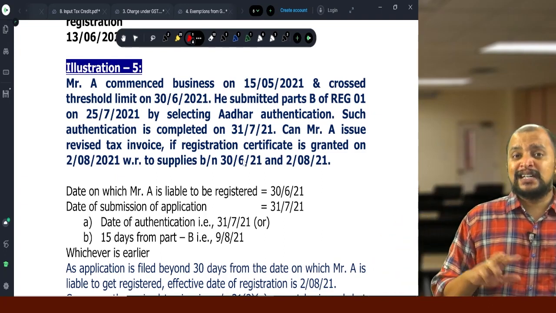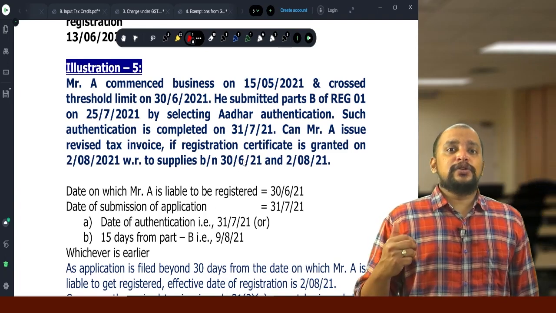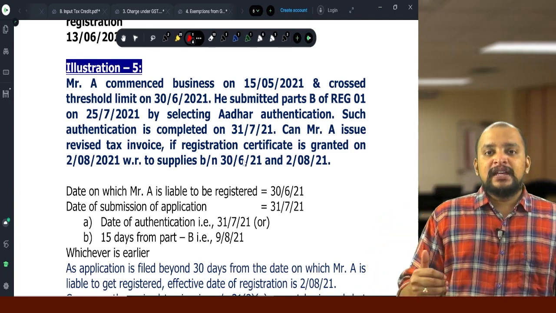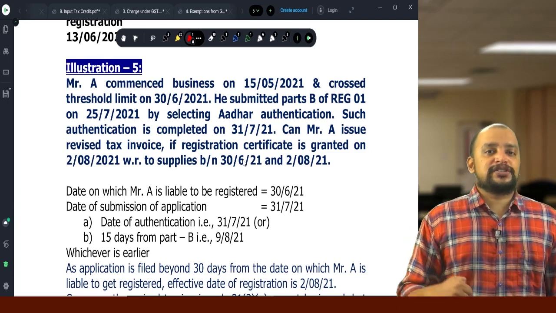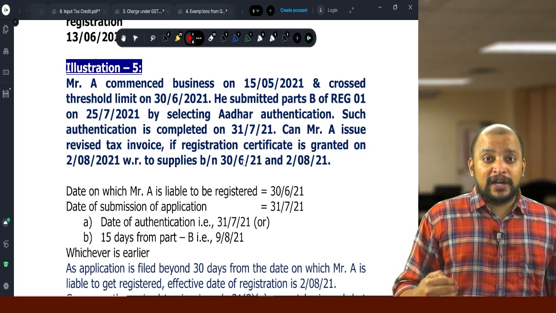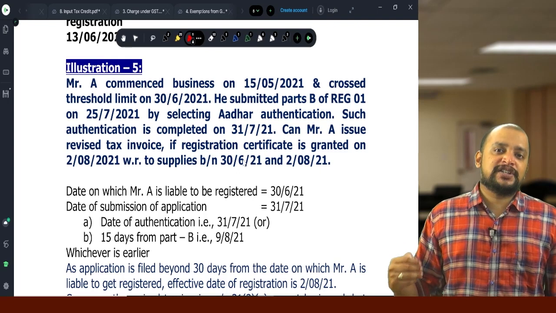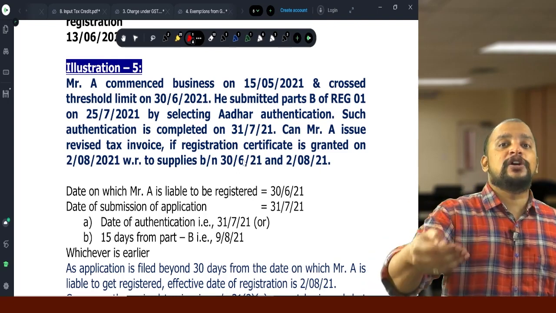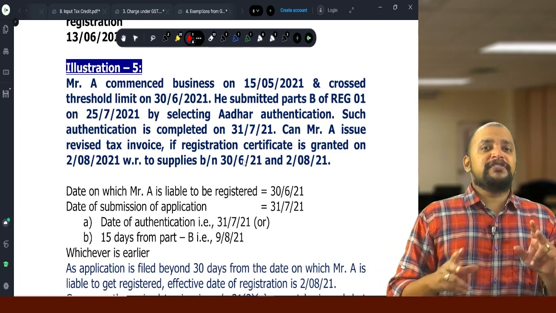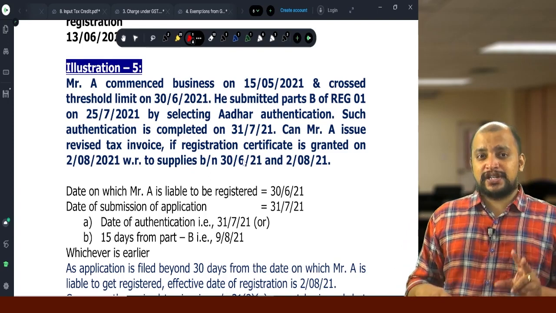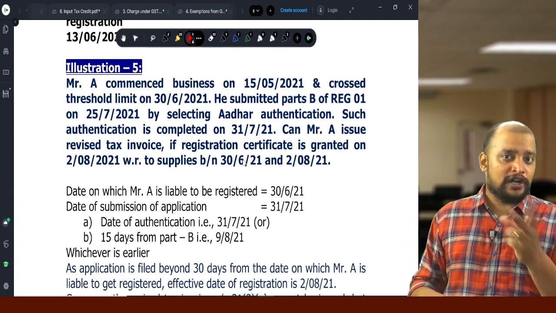Another point is, in case of 18(1)(a), that is availment of ITC on closing stock, from the date when you are liable to get registered, within 30 days you need to make application for registration, then only you can take ITC on the closing stock. Suppose if you are not making application for registration within 30 days, these 2 benefits you will not get.